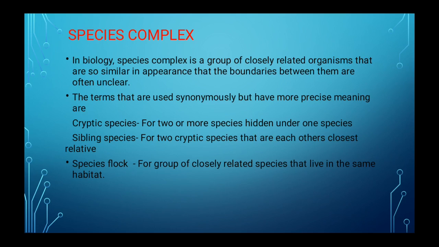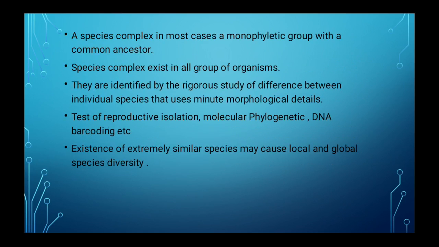Next is the term species flock. It is a group of closely related species that live in the same habitat. A species complex is in most cases a monophyletic group with a common ancestor. Species complexes exist in all groups of organisms.